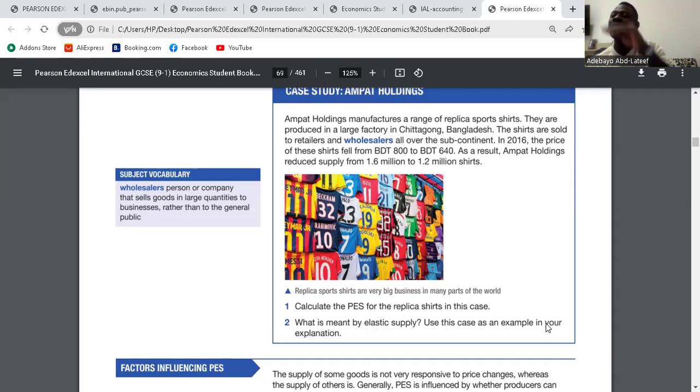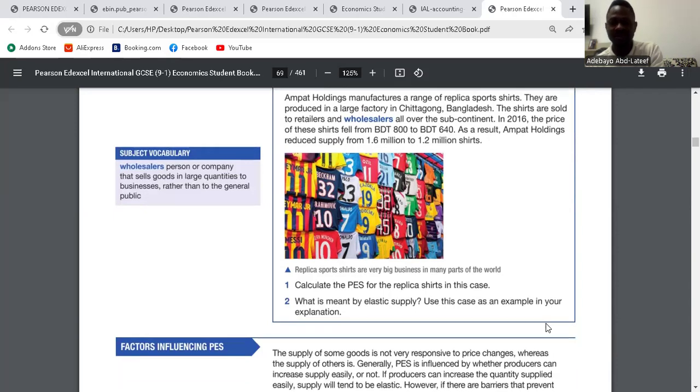Less than 1 is inelastic. More than 1 is elastic. 1 is unitary. Clear. Perfectly elastic is to infinity, like 5, 7, 8. Is it clear? Yes.